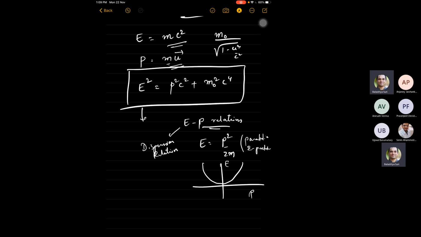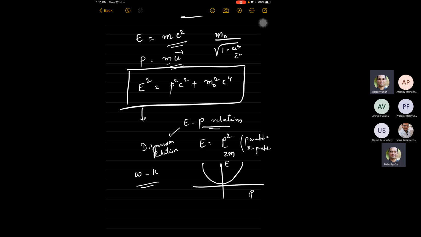Why? Because a dispersion relation is omega versus k, where omega is frequency and k is the wave number or inverse wavelength. Omega-k relations are typically called dispersion relations in the wave theory of light, etc., because there are dispersive media.